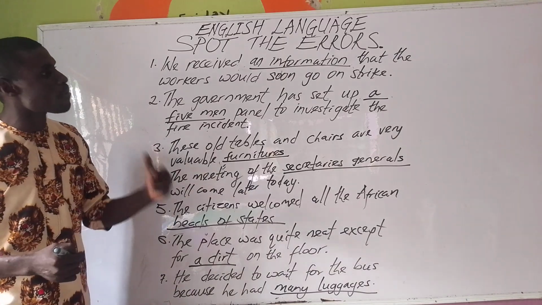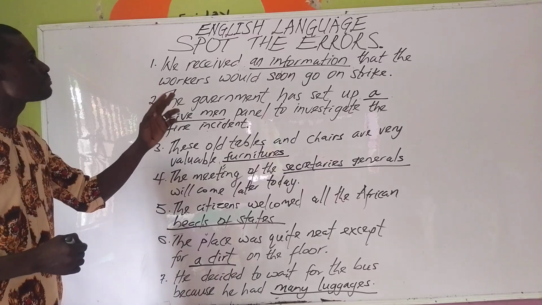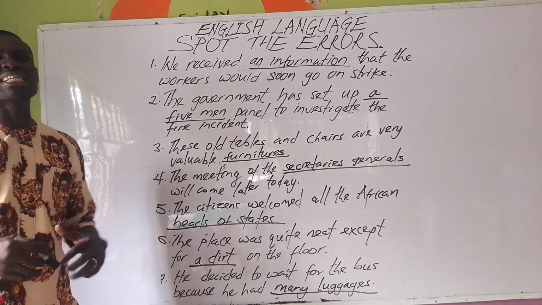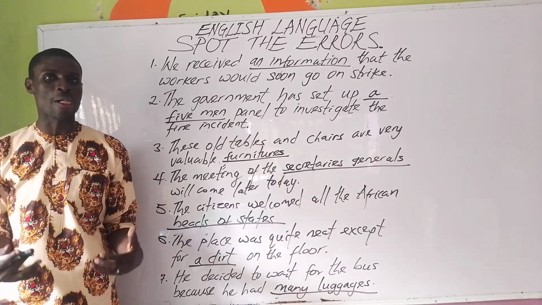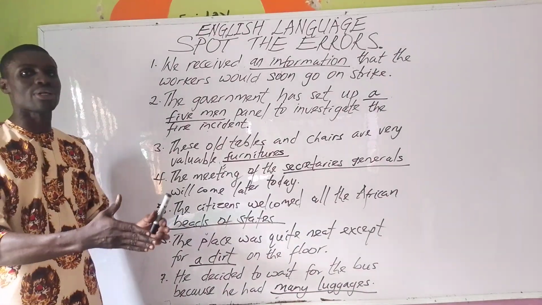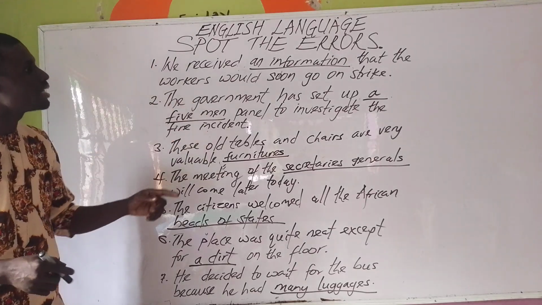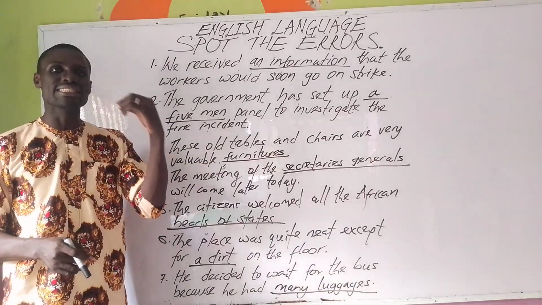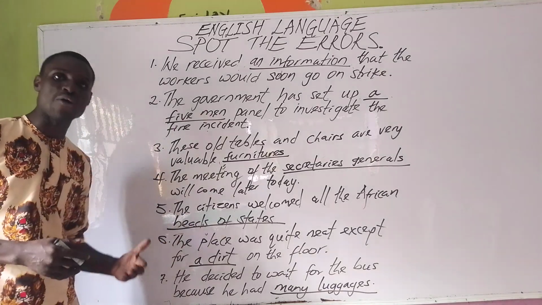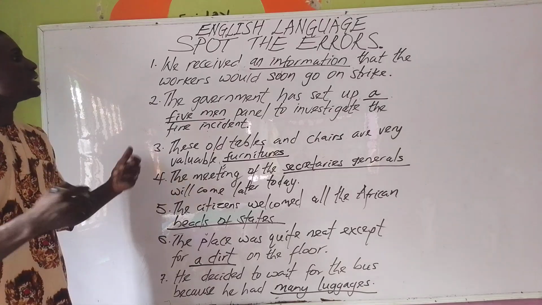Now, going back to the first sentence. It is inappropriate to have the indefinite article "an" preceding information. Information is an uncountable noun. Uncountable nouns are nouns that cannot be divided into singular and plural. And that is why it is wrong to use a determiner that is always used for countable nouns to precede an uncountable noun.